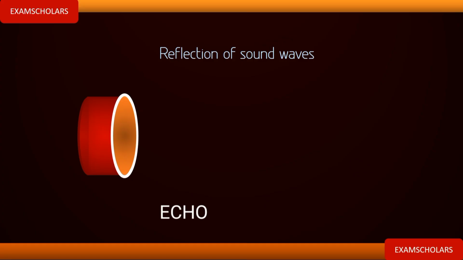Now there's another phenomenon that is known as reverberation. Reverberation is multiple echoes. When sound is being produced and the sound wave is being reflected multiple times, that is what we call reverberation. To learn this, let me quickly give you a practical example. The first one is echo. The second one is reverberation.